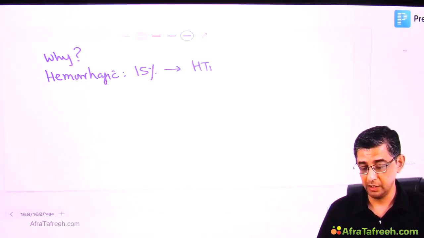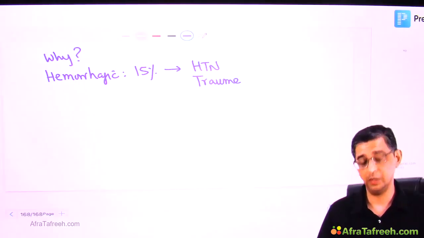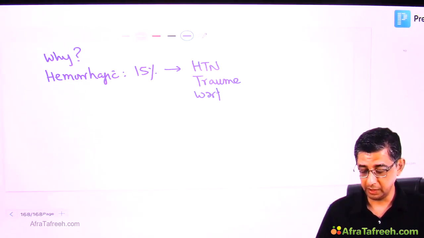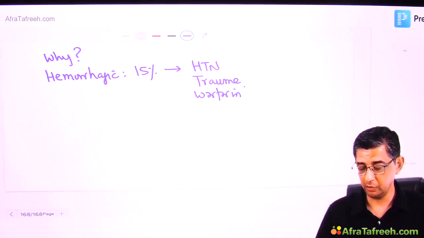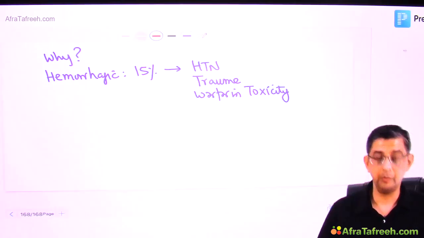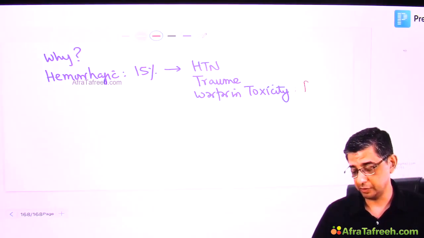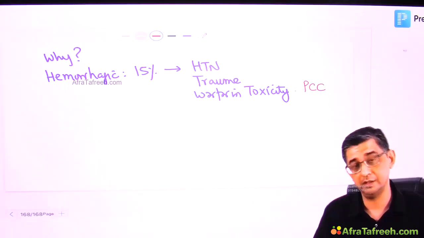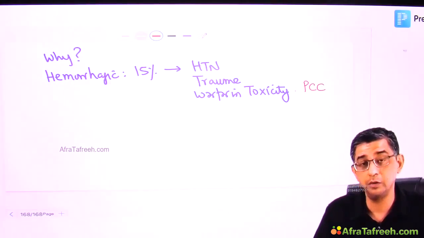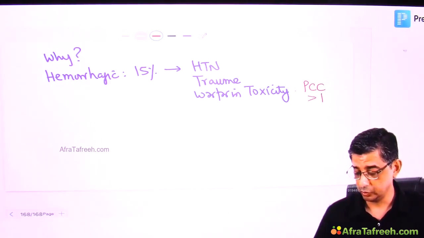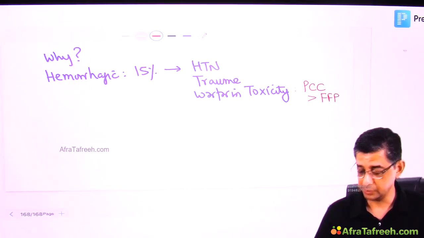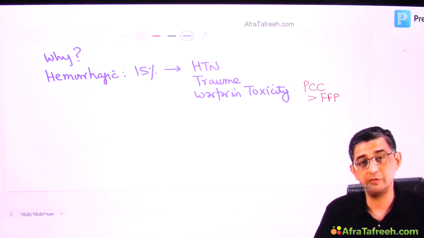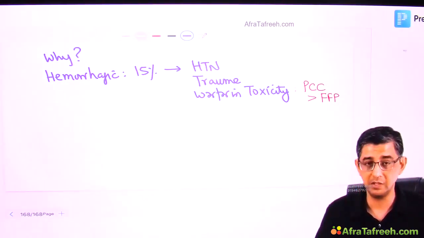Well, the standard ones can be hypertensive crisis, then can be trauma, then can be vitamin K antagonists. He can write VKA, or he can just specify the word warfarin toxicity. From pharmacology, you are familiar with the fact that for treatment of warfarin toxicity, our first answer will be a ready-made source of clotting factors, that is prothrombin complex concentrate, to be given to the patient. If prothrombin complex concentrate is not in the options, then we shall be giving FFP, that is fresh frozen plasma, to the patient. But first answer is PCC.